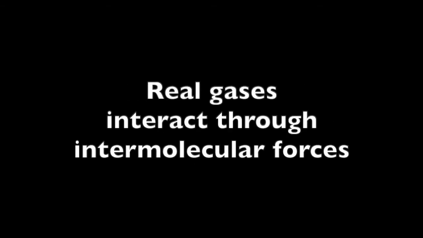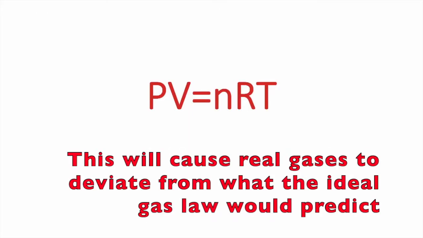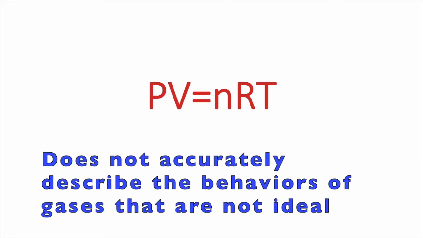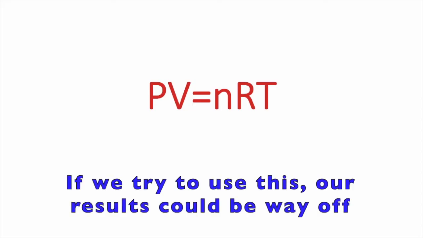Real gas particles do interact through intermolecular forces, and depending on the conditions, these intermolecular forces can make a big difference. And these can cause the behavior of the gas to deviate from what one would expect based on the ideal gas law alone. So the ideal gas law, PV equals nRT, does not accurately describe the behaviors of gases that are not ideal, especially under conditions of low temperature, small volume, and high pressure. If we try to use the ideal gas law on these gases without modifications, our results could be way off,